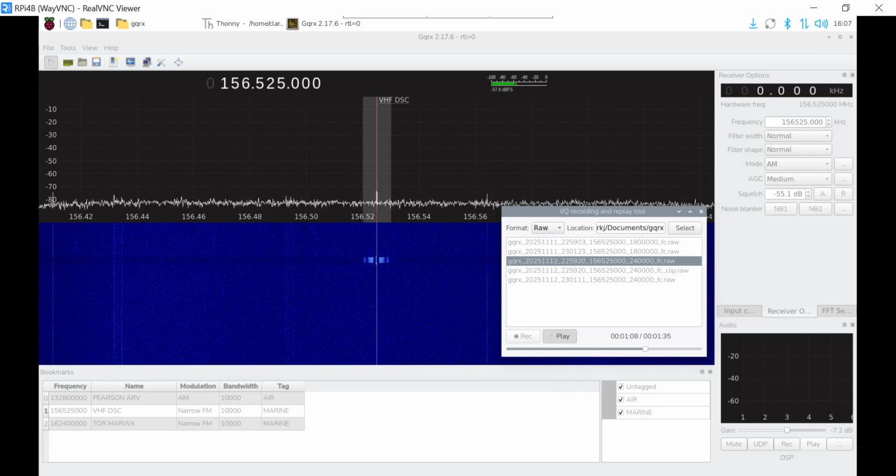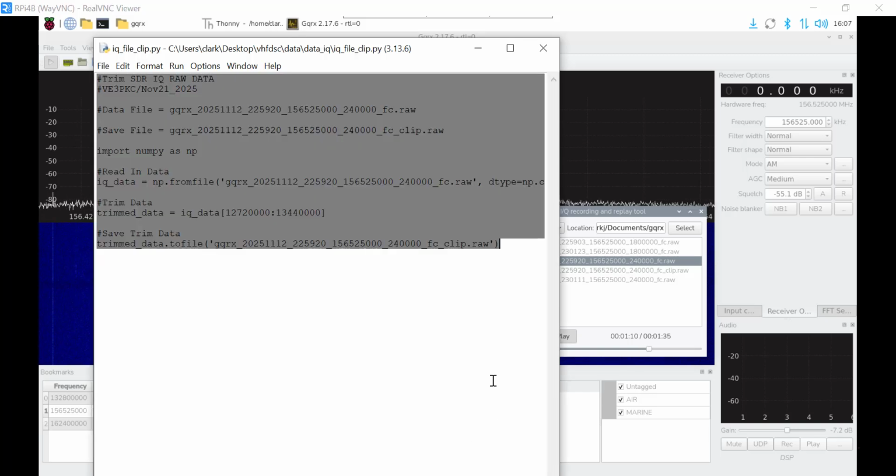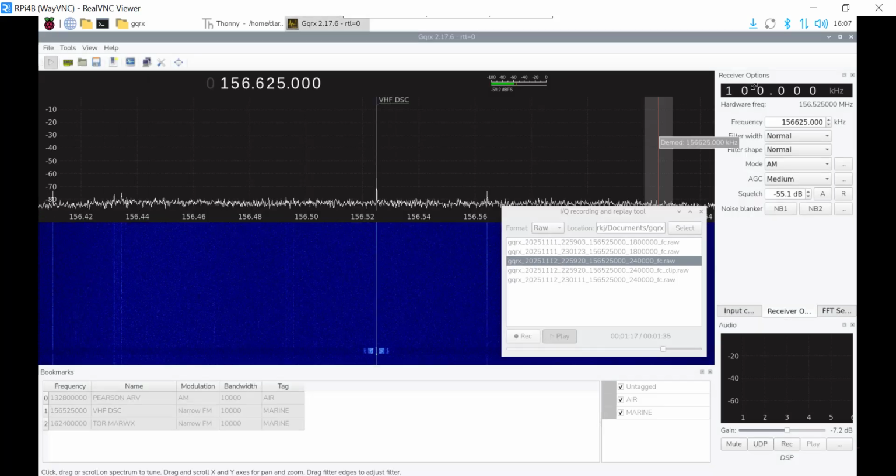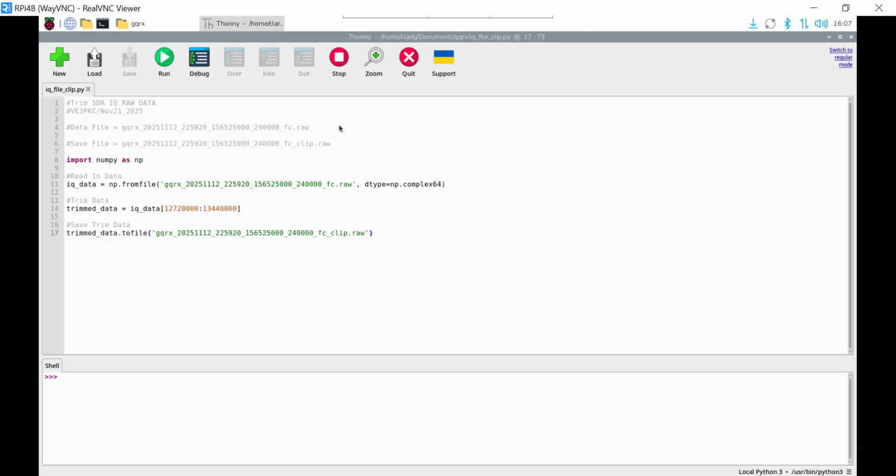So what we want to do now is, I have a Python program here which I've written. And let me just shut this thing off here. Okay, so there's the file opened in Thonny. So basically what we do is we have our data file, Gqrx, and that's all the metadata. And here's what we want to save it to. I'm going to give it the same name, _clip.